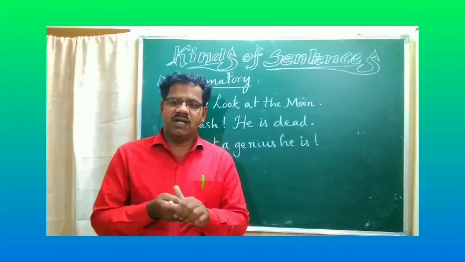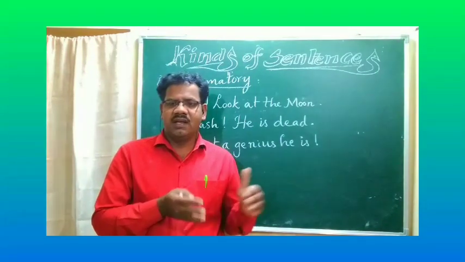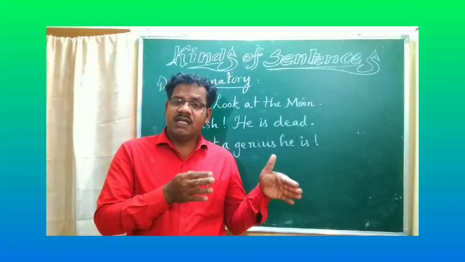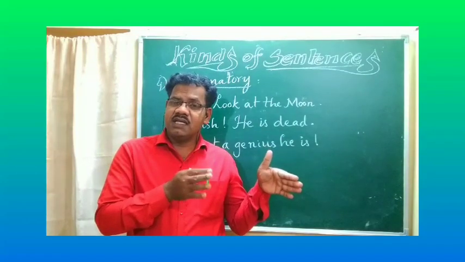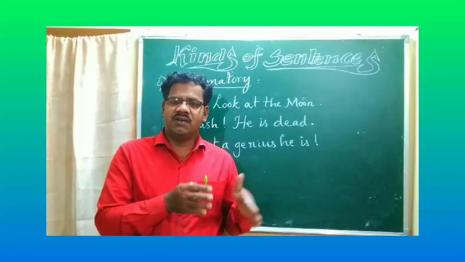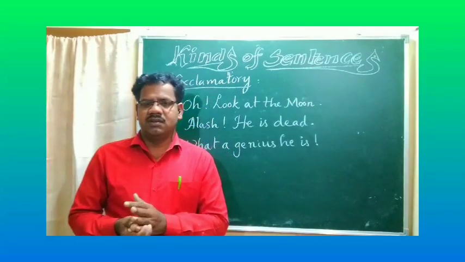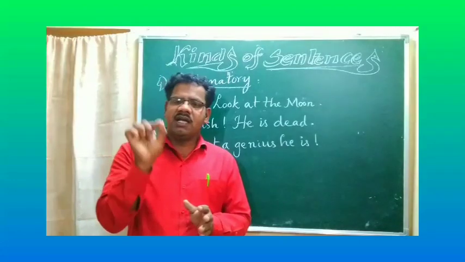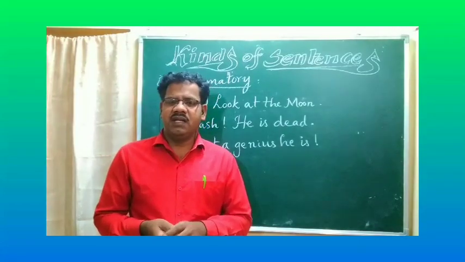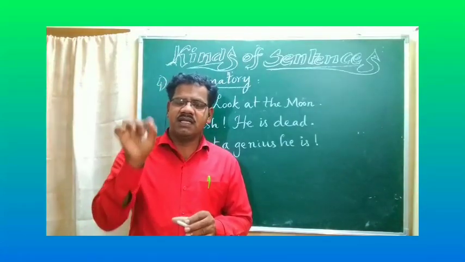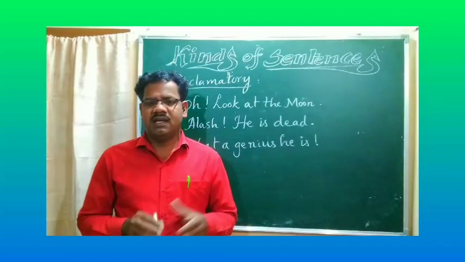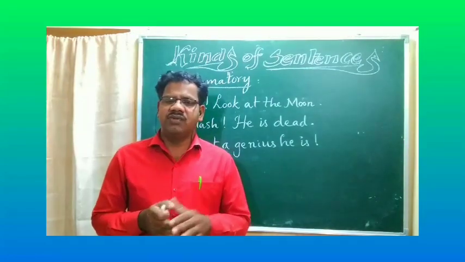After the sentence we have to keep a full stop. And what a genius is, the sentence begins with a capital letter and ends with an exclamatory mark. For an interrogative, the question mark is compulsory. For an exclamatory sentence, the exclamatory mark is compulsory. For assertive and imperative, we have to keep a full stop.